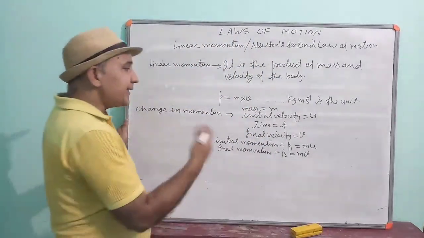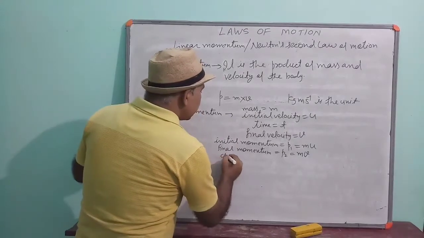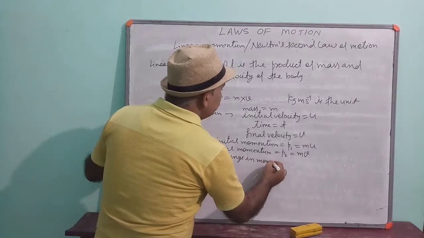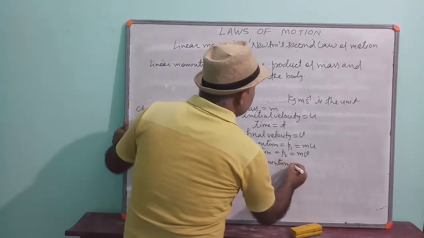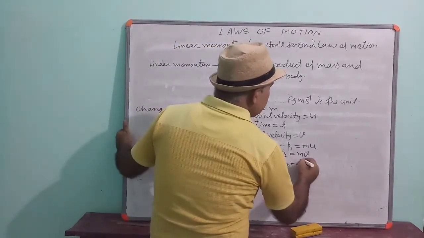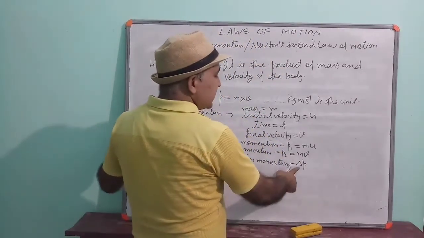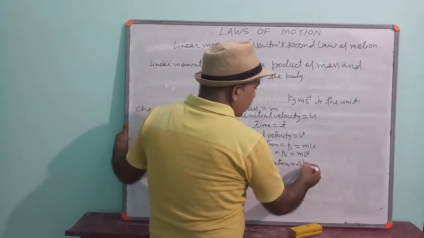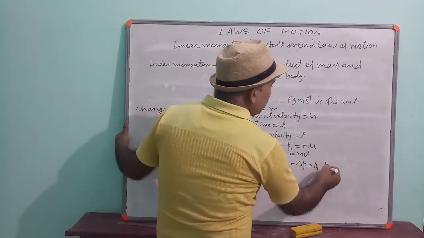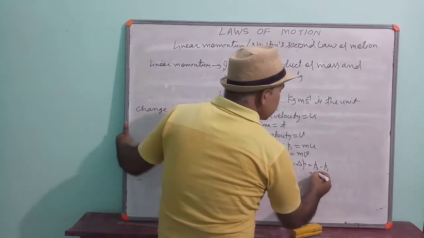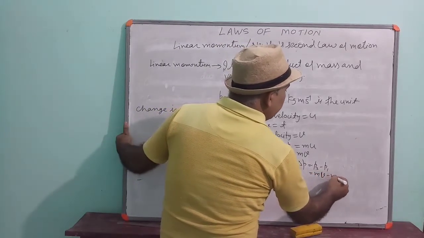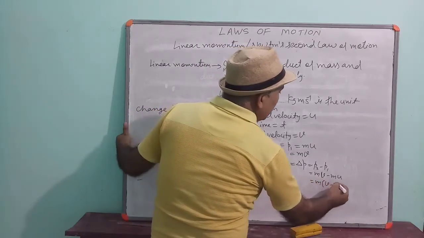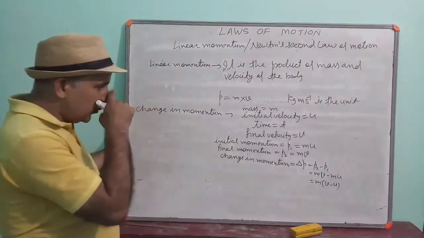That means in time t, what will be the change in momentum? Suppose it is represented by delta p. This sign is read delta. Delta shows the difference. It will be equal to p2 minus p1, or you can say mv minus mu. From here, if you take m common, you can write m into v minus u.